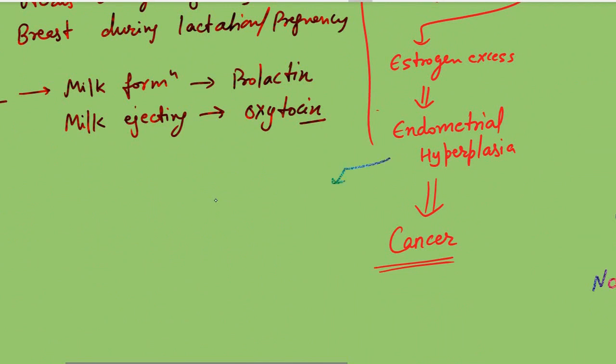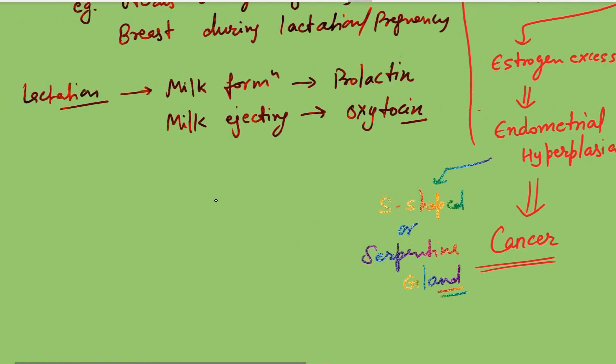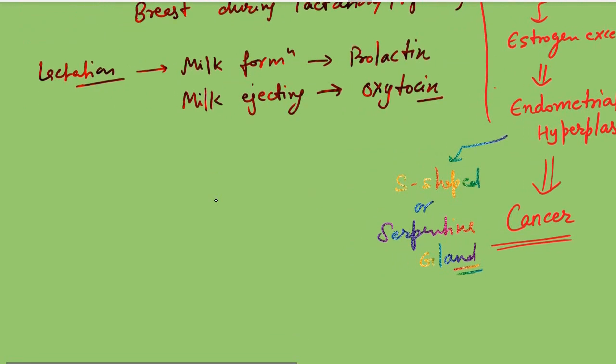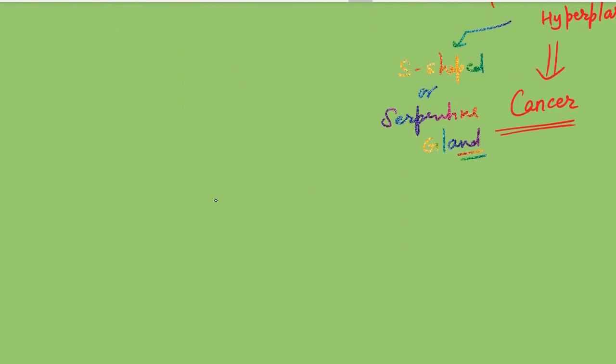In endometrial hyperplasia, we see S-shaped or serpentine glands. If you can see in the diagram that there are more glands, it means there is hyperplasia, because there is an increase in the number of glands. In the end we will study some diagrams.